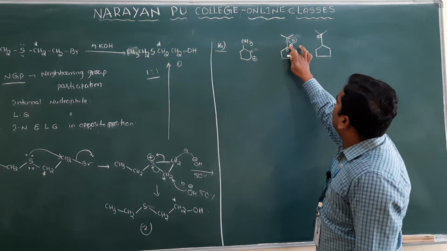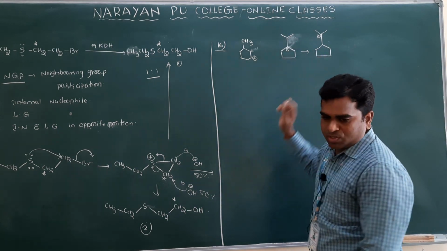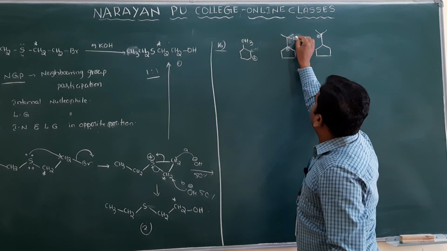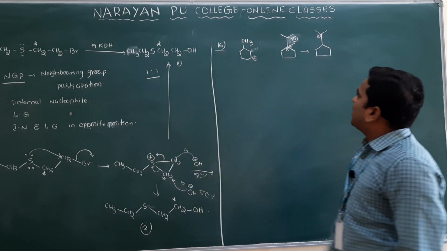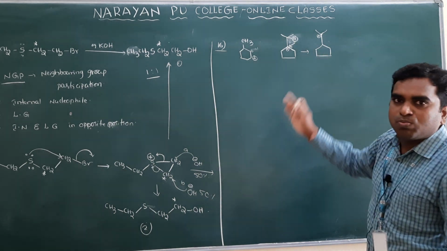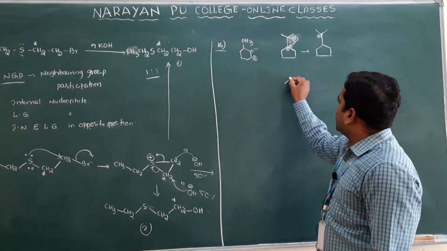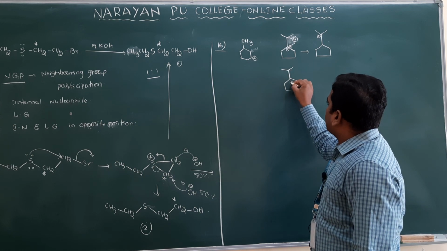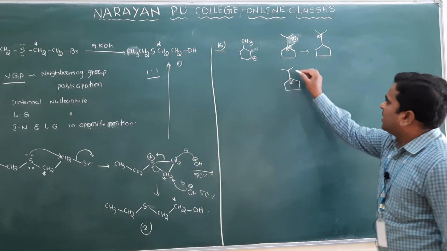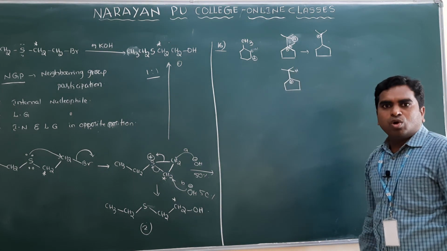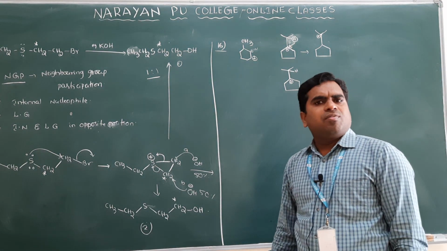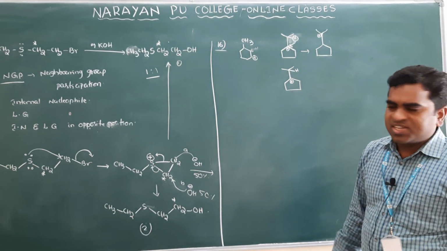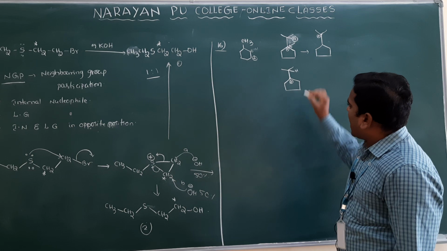Clear? See here, suppose this is the first one, I will write again. Now here a hydrogen is there, and if this hydrogen rearrangement takes place, then you will get this compound. Which one is most stable? You have to identify. Initially they have given this compound, and here the positive charge. Here there is one hydrogen, and the stability of carbocation will be determined by hyperconjugation. Now you see, this is the alpha carbon.